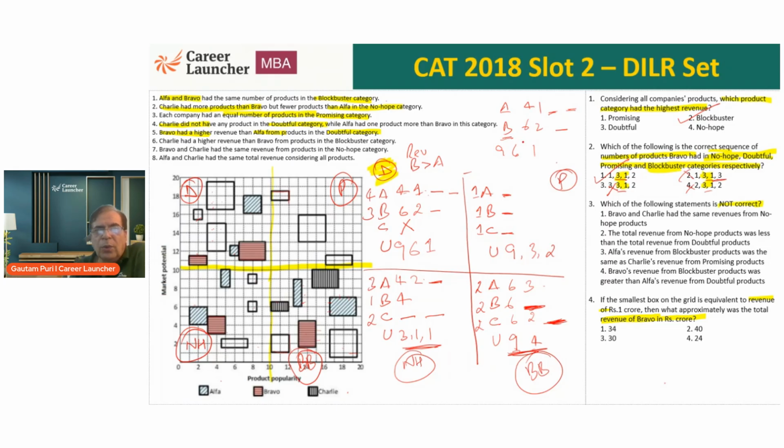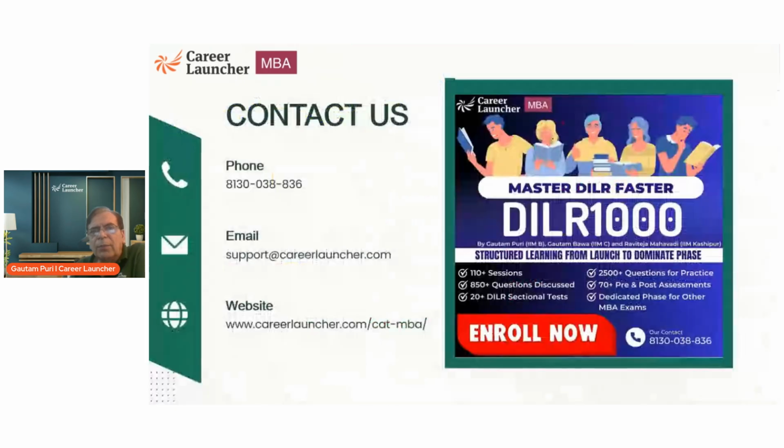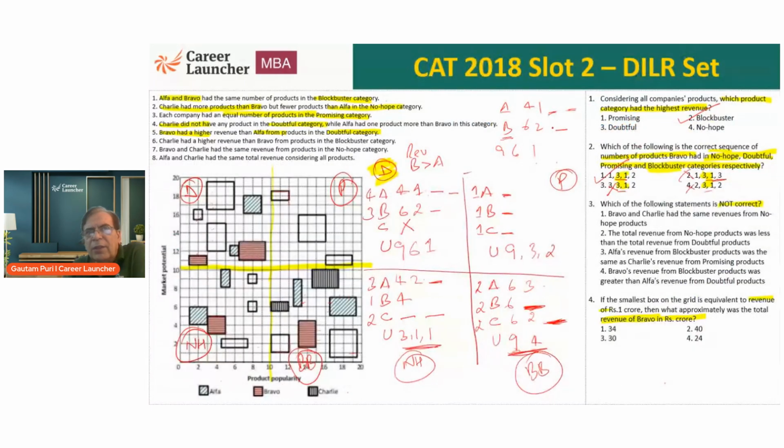Summation for Bravo should be more. So 6 and 2, 8. 1 can't come. Because if this comes out to be 1, the other will be 9 and 6, not possible, because then the revenue of Alpha will be greater. So this cannot be 1. Can this be 6? Let's check. If this is 6, the other two will be 9 and 1. 9, 1, 10, 1, 11, 15. This becomes 15. What about Bravo? 6, 6, 12, and 14. Not possible, because Bravo has to have higher revenue than Alpha. So even this is ruled out.